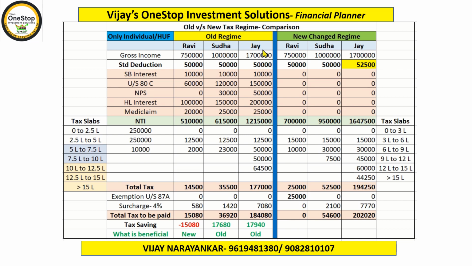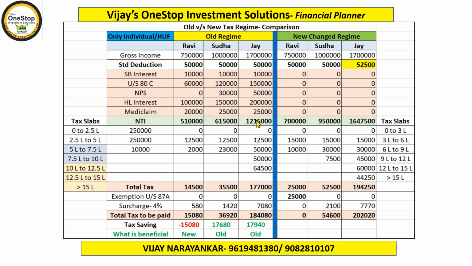Right? Now, in case of Jay, whose gross income is 17 lakhs, similarly, he has also chosen to invest in various instruments as per his ability and capacity. So, after factoring all these, his net taxable income is 12 lakh 15,000. So, let's calculate tax for Jay also. First 2.5 lakh 0, the next 2.5 lakhs 12,500, next 2.5 lakhs 50,000, next 2.5 lakhs 50,000. Keep in mind here why these two figures are coming similar, because the 5 to 10 lakhs tax bracket is the same. That's the reason this amount is similar.